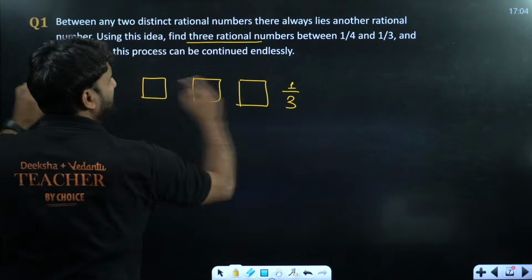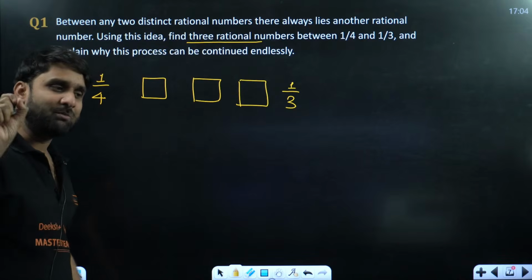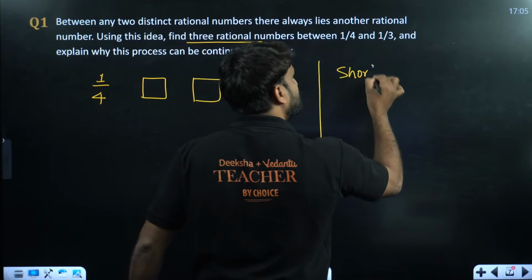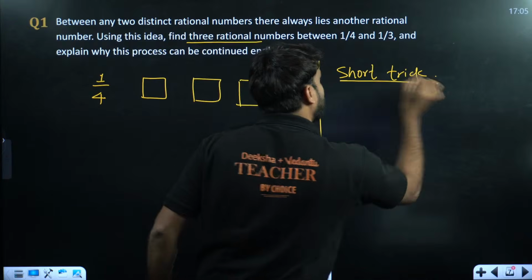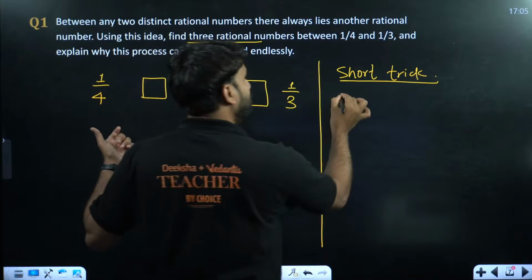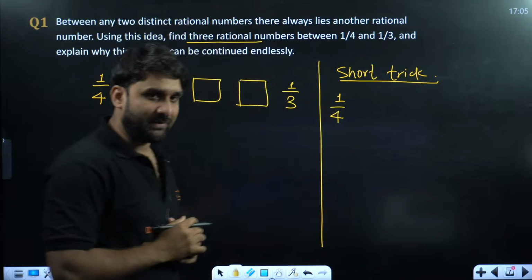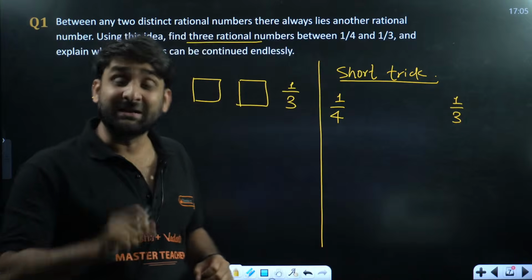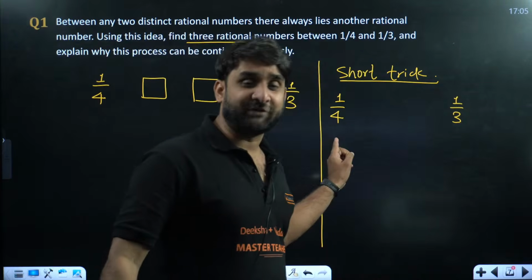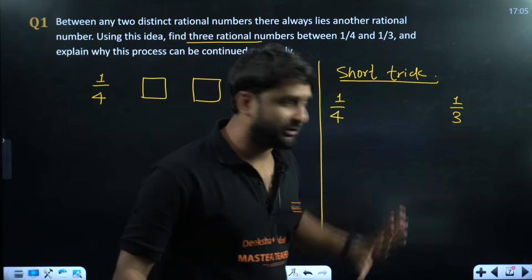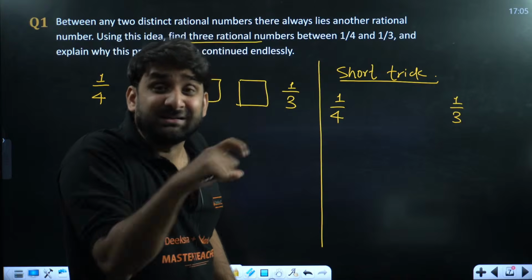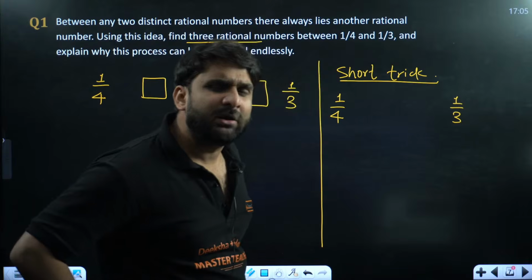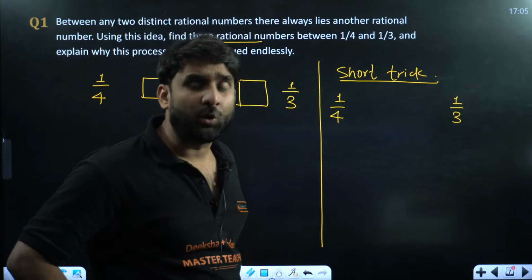I can find the rational numbers between these two by so many methods, but I'm going to give you a very short trick. Look at the short trick, champions. The first rational number you have is 1/4, and the second is 1/3. Now do one thing. Try to make the denominators of both the fractions exactly the same. Here is 4 and here is 3. How can we make the denominators similar? We have so many procedures.